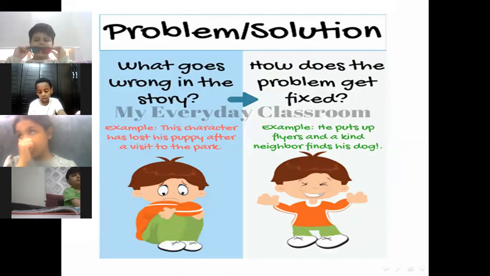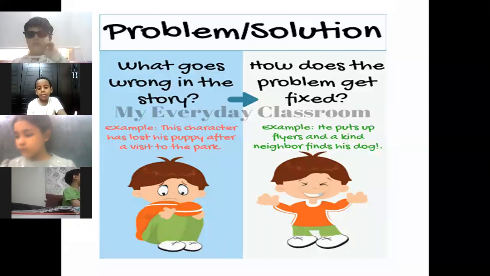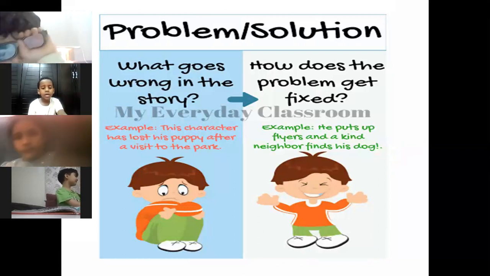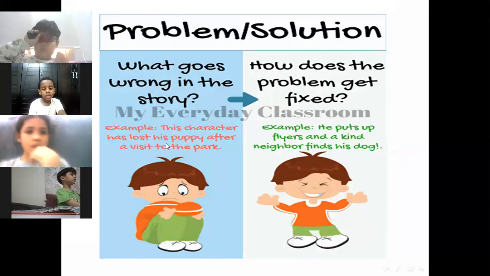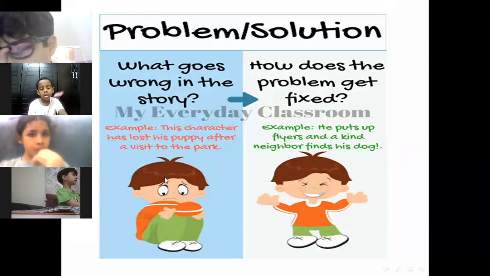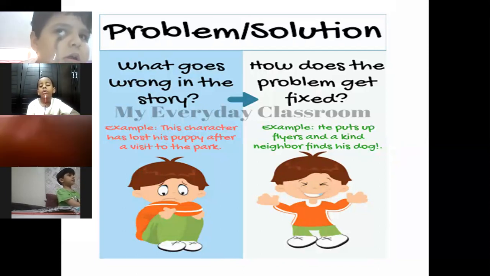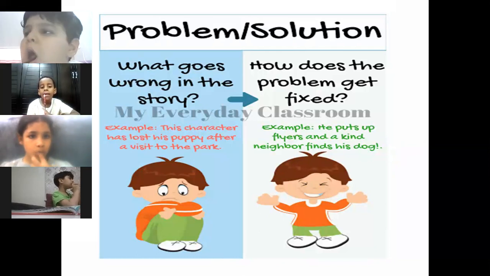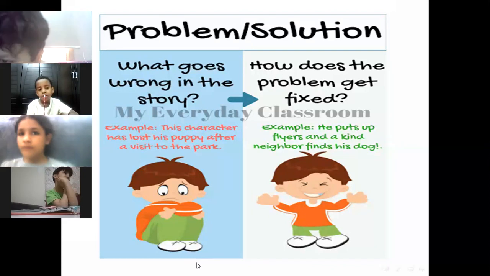Okay. Now again, what is the problem and solution? What goes wrong in the story is the problem, and how we fix it is the solution. Look at here. This boy is very sad. Why? Because he had lost his pet after a visit to the park. Okay, so what's the solution? He puts flyers, and a kind neighbor finds his dog and brings it to him. This is the solution. How did he fix the problem?